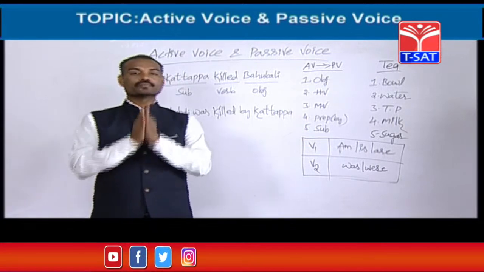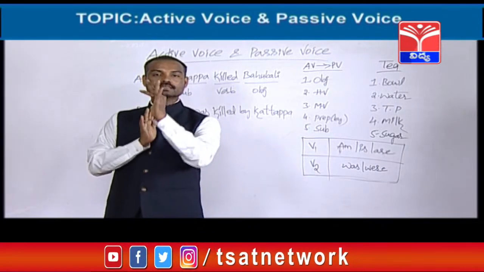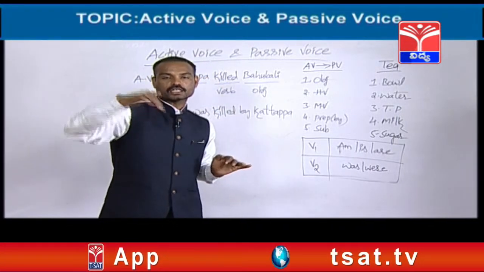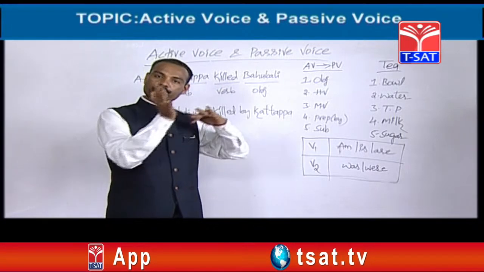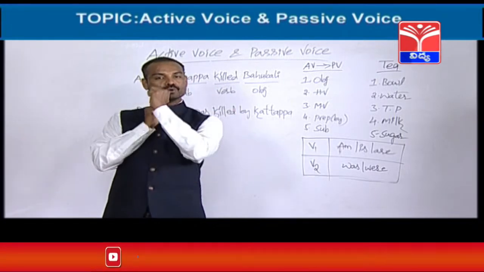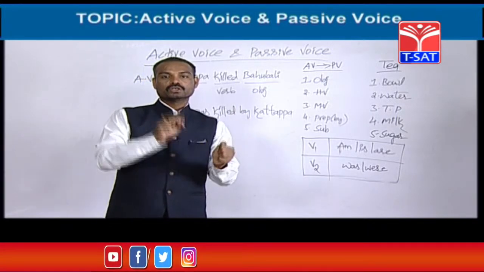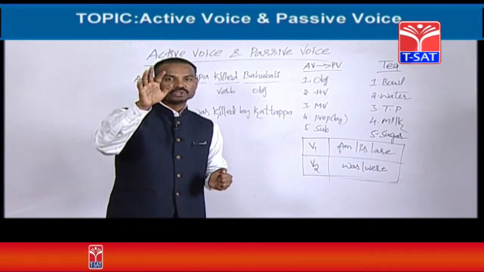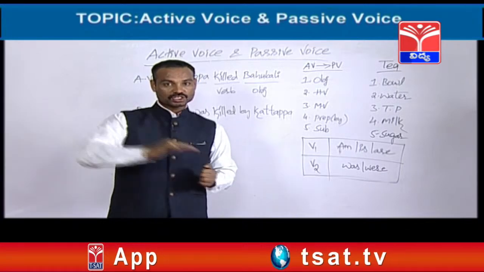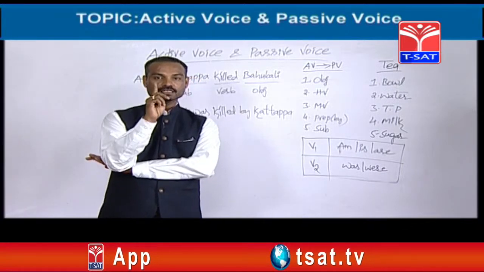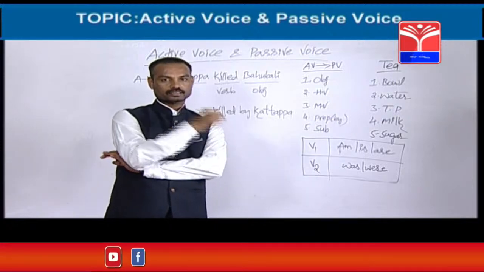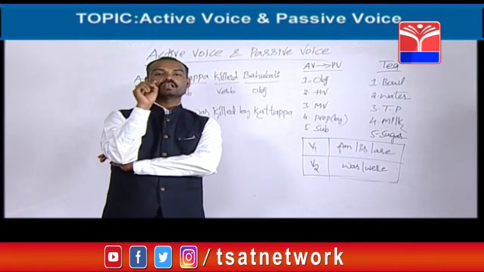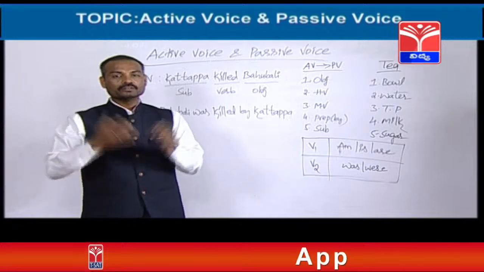So friends, like this, out of 12 tenses, only 8 tenses can be changed into passive. Never forget it. Okay? Totally there are 12 tenses in English, but all the tenses cannot be changed into passive. Only 8 tenses can be changed. So 4 tenses cannot be changed into passive. Now I am going to name those tenses which cannot be changed into passive. They are, one is present perfect continuous tense, second one is past perfect continuous tense, next one is future perfect continuous tense, and the last one is future continuous. Very simple, you can remember.